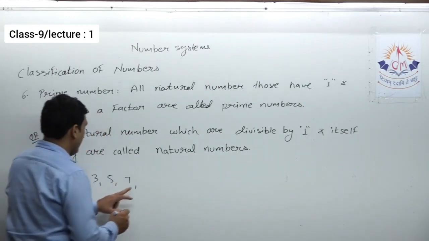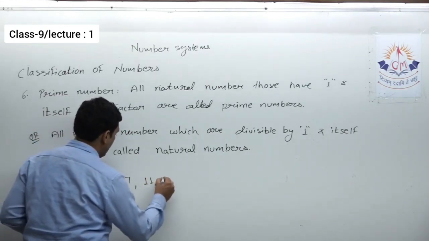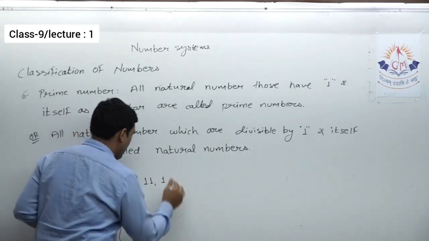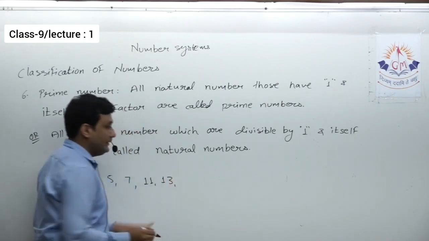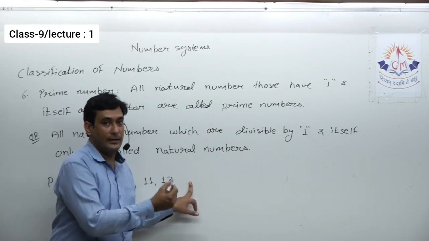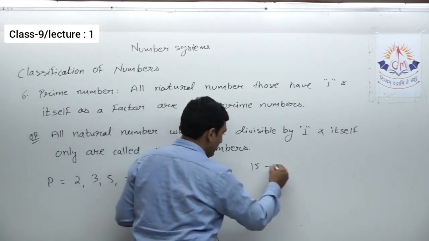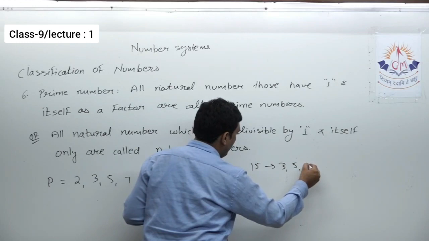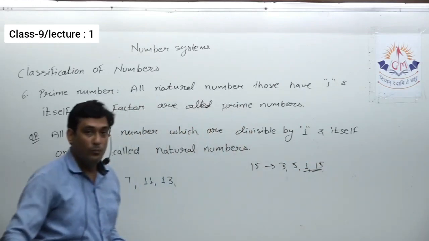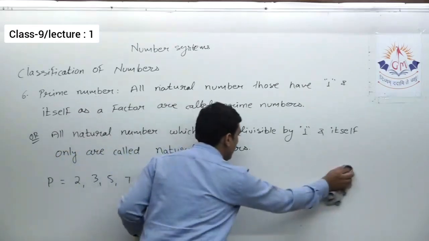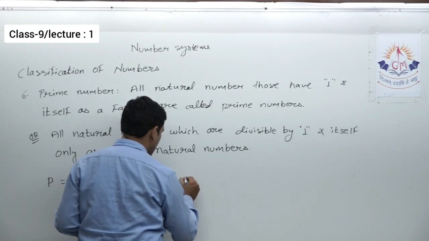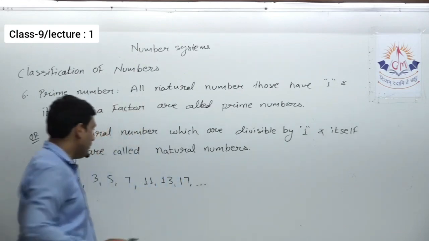So 2, 3, 5, 7, then 11, then 13, then again if I talk about odd numbers, after 13 there should be 15, but 15 again has more than two factors. It is divisible by 3, isn't it? It is divisible by 5, it is divisible by 1, as well as 15. So it is not a prime number. So 13, then after that 17, and so on. So this is prime number.